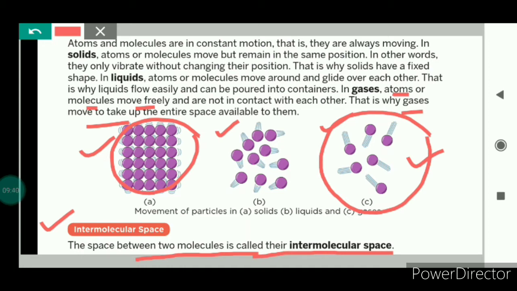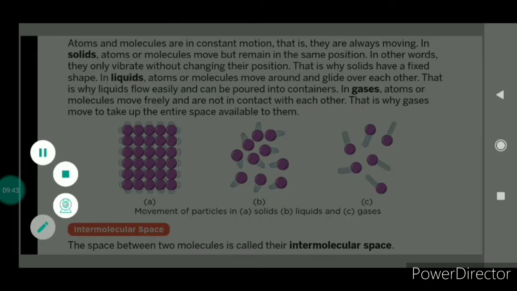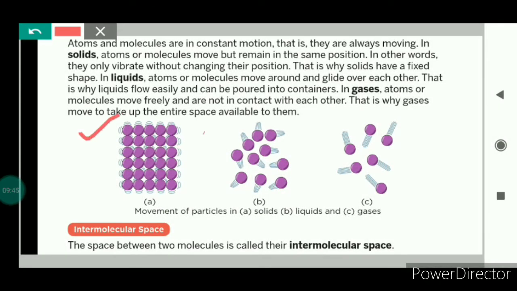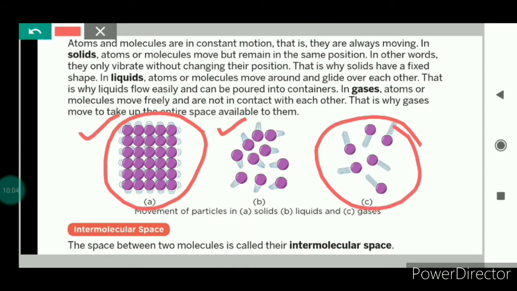Now we will talk about the force of attraction. Because in solids the intermolecular space is very less, the force of attraction between the particles, or we can say between the molecules, is very strong. But in liquids, the force of attraction is weaker. And in gases, the force of attraction is very weak because the particles are very far from each other.